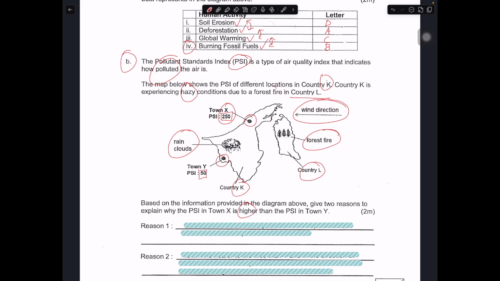So over here, this is really about map reading. Okay, map reading. So in map reading, right, the most important thing, you probably need to know the direction, the location of the various towns, as well as forest fire, and what kind of event is happening. So in this case, you have rain cloud, and most importantly, right, it will be good for you to know what is PSI.